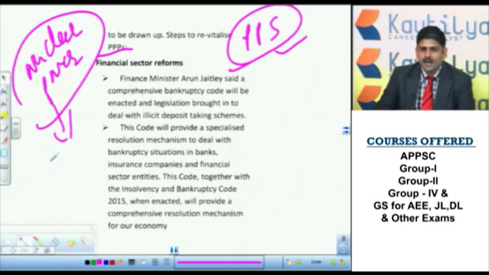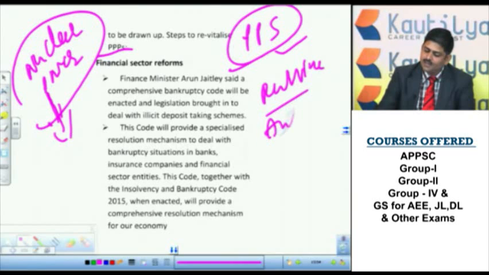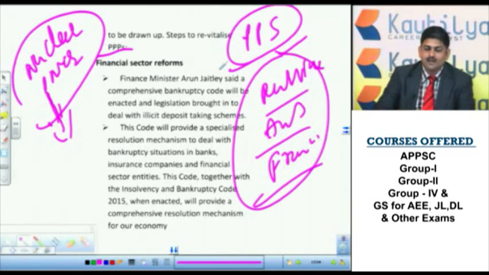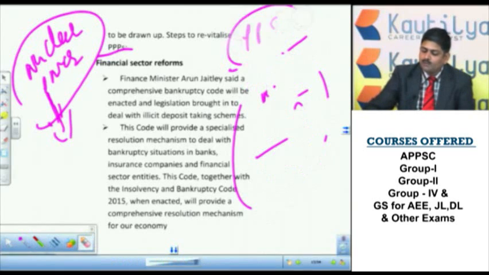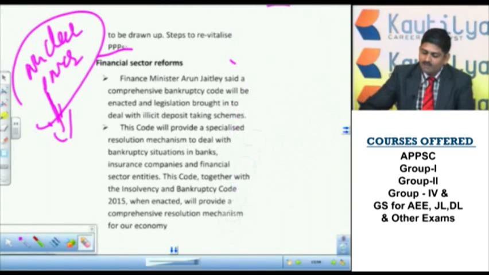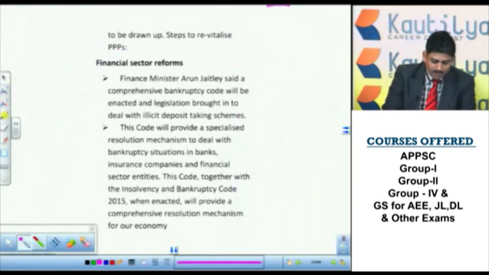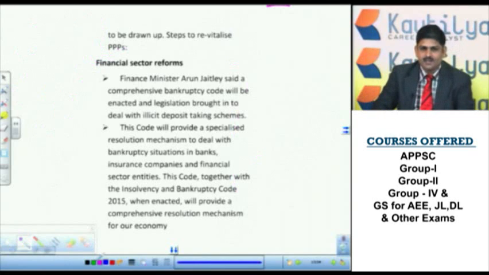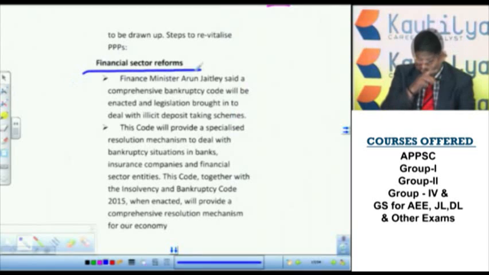India has many bilateral agreements to develop this nuclear power. For example, we have with Russia, with Australia, with France, and with many countries, even Kazakhstan. Recently there was an agreement between India and Kazakhstan. In order to bring this nuclear power, because nuclear power is cheaper when compared to other powers. Moreover, it is considered a green energy. That is the reason. Now if we move to the next one, financial sector reforms.